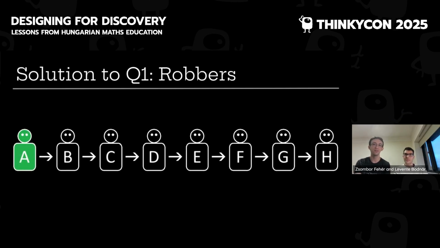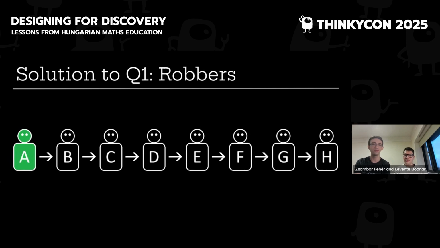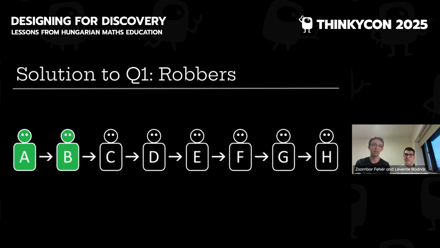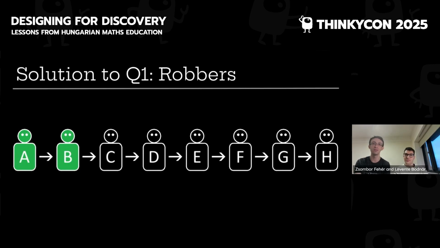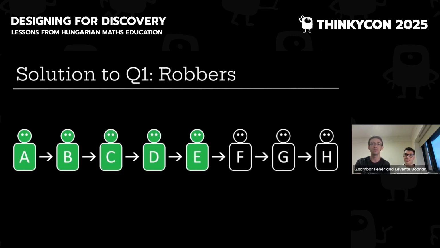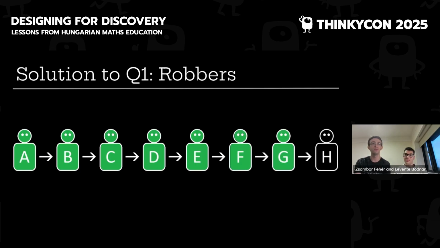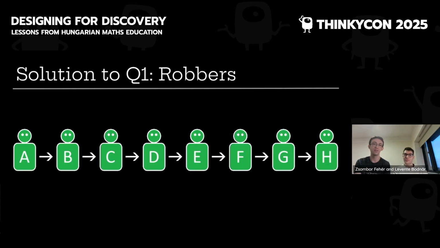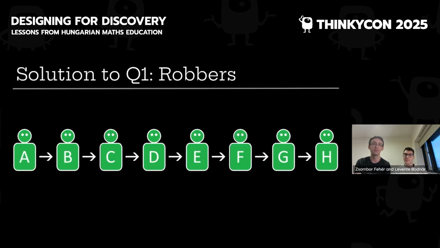Well, if A is innocent, then A is telling the truth, which means that B is innocent. But if B is innocent, then B is telling the truth, and so C is innocent. And then D is innocent. There is a chain reaction. Everyone is innocent, which cannot happen. This means that A cannot be innocent.